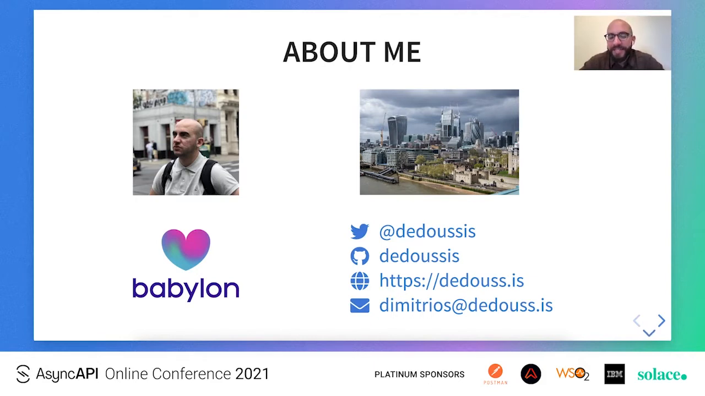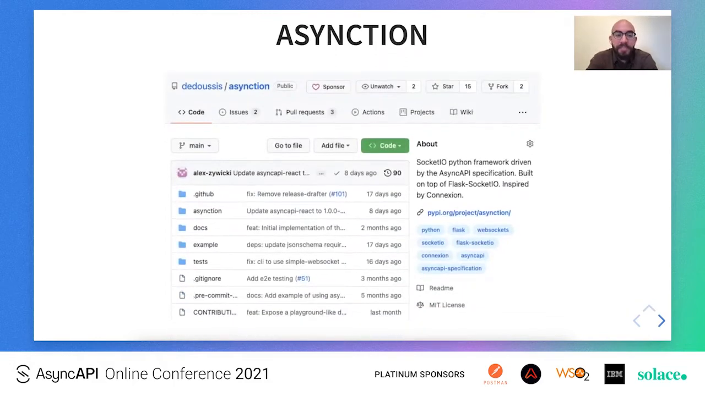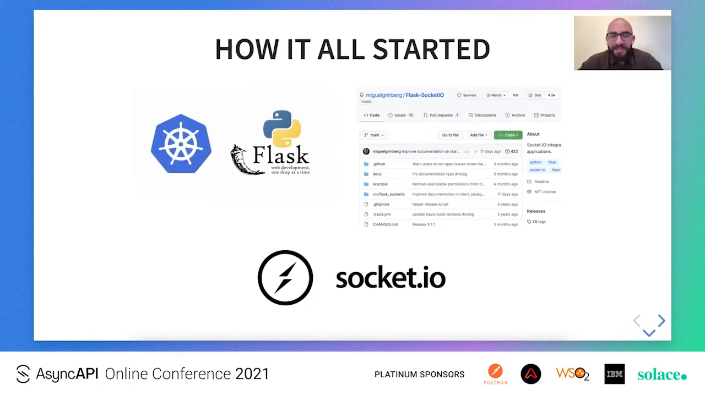I've also recently started blogging on my personal website, and this blog includes articles about this exact topic of AsyncAPI and Socket.io, so if you're interested in them, you can certainly check these out. I'm also the author and the maintainer of Asynction, which is a Socket.io Python framework driven by the AsyncAPI specification. We're going to talk about Asynction in detail towards the end of the talk, so for now you can just stargaze it on GitHub.